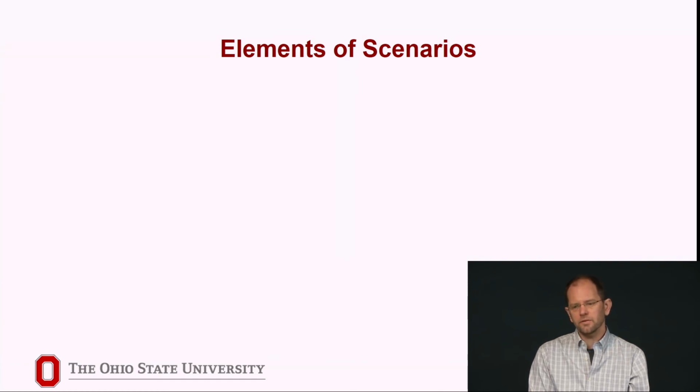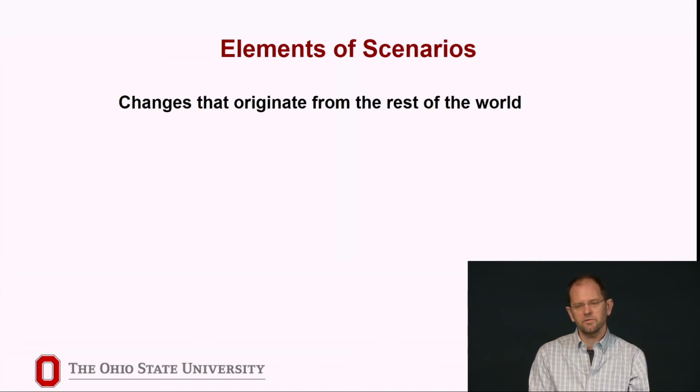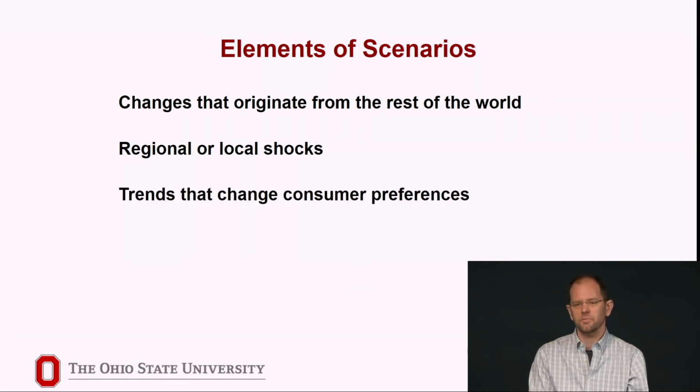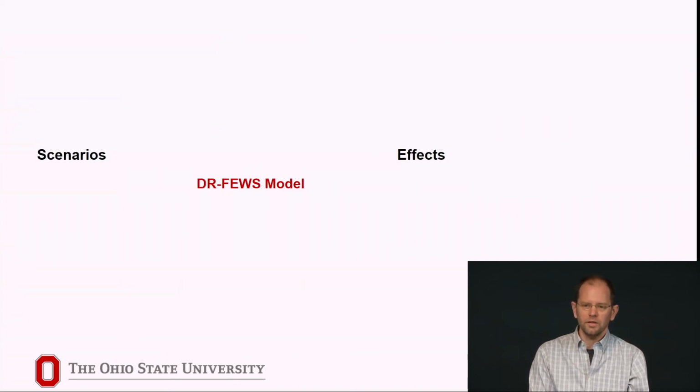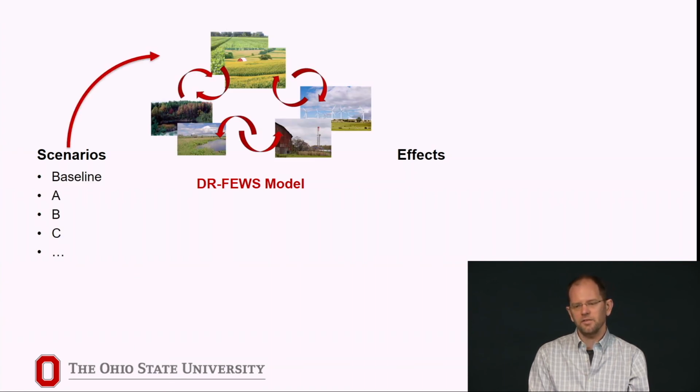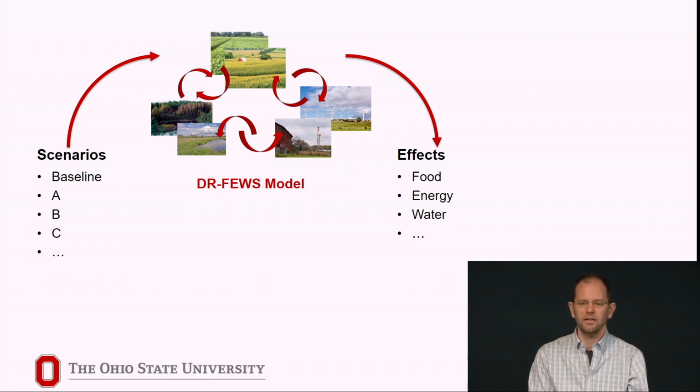There are a number of drivers of changes or elements that the scenarios can contain, including changes that originate from the rest of the world, regional or local shocks, trends that change consumer preferences, policies and regulations, technological innovation, and many, many more. Our goal is to take the scenarios, implement them in the DRFEWS model, and seek to understand the effects on food, energy, and water systems in the U.S. Midwest, in order to understand the potential implications of trends towards deglobalization on these vital aspects of modern society, and work with policymakers to mitigate their negative consequences.